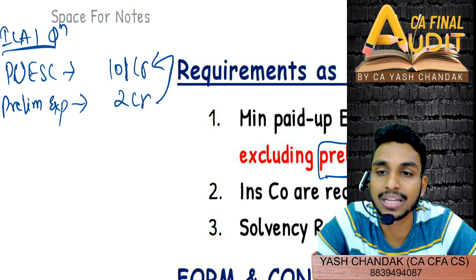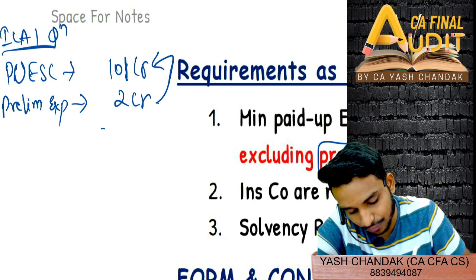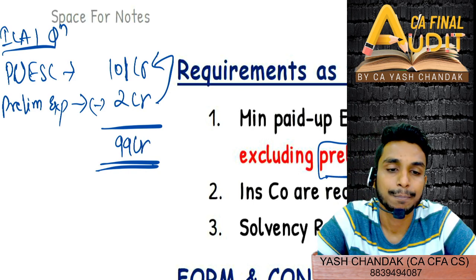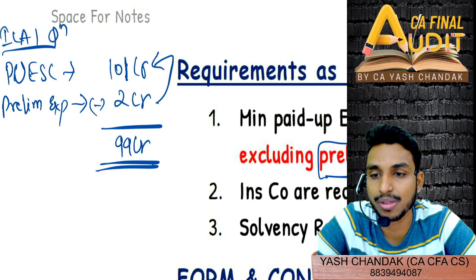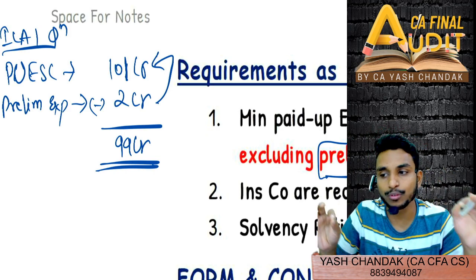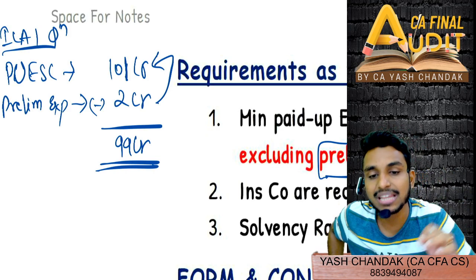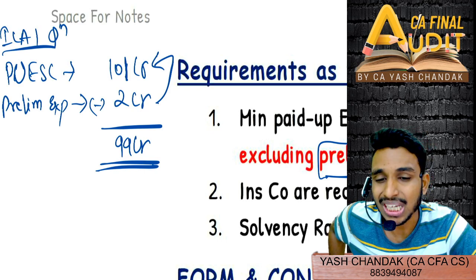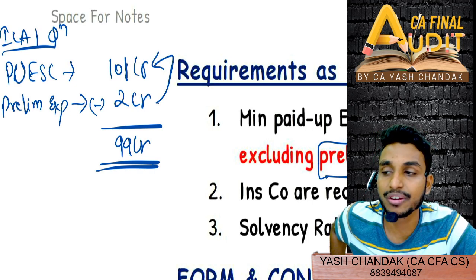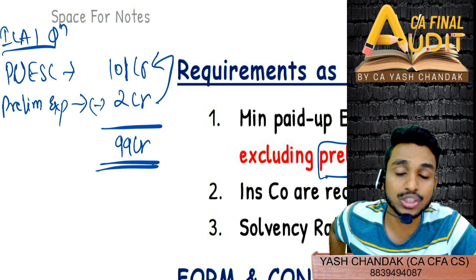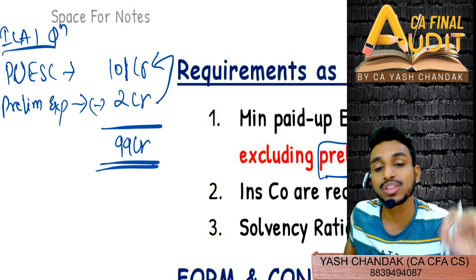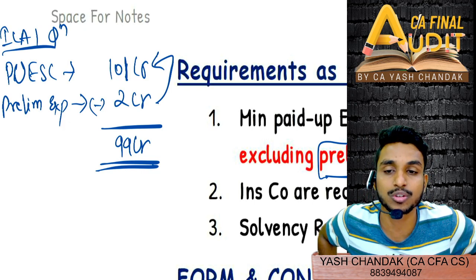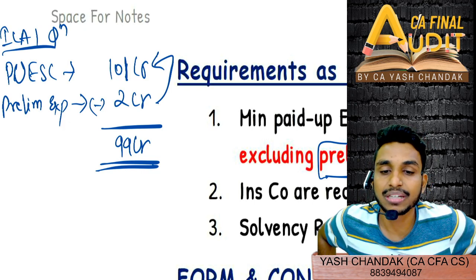So paid up equity share capital excluding preliminary expenses, then you will have to just do what? This minus this. So 99 cr will be your paid up equity share capital excluding preliminary expenses. So जो भी तुम्हारा paid up equity share capital है, you have to exclude preliminary expenses from it and then see whether it is crossing 100 cr or not. So other answers were all correct only. I got confused कि paid up equity share capital में if it's not already included, so nothing as such to be seen. Included or not, we have to exclude the 2 cr, or whatever the preliminary expenses are, from the paid up equity share capital and then compare it with 100 cr.